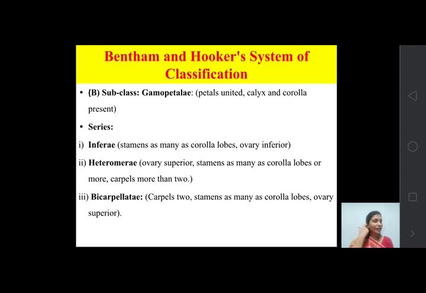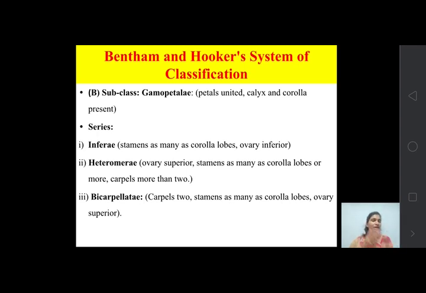So what are the characters of Inferae? Inferae means stamens as many as corolla lobes, and the main character related to that name is the ovary being inferior. In the case of hypogynous flowers, in Thalamiflorae and Disciflorae, ovary is superior. That means all the whorls are present below the ovary.